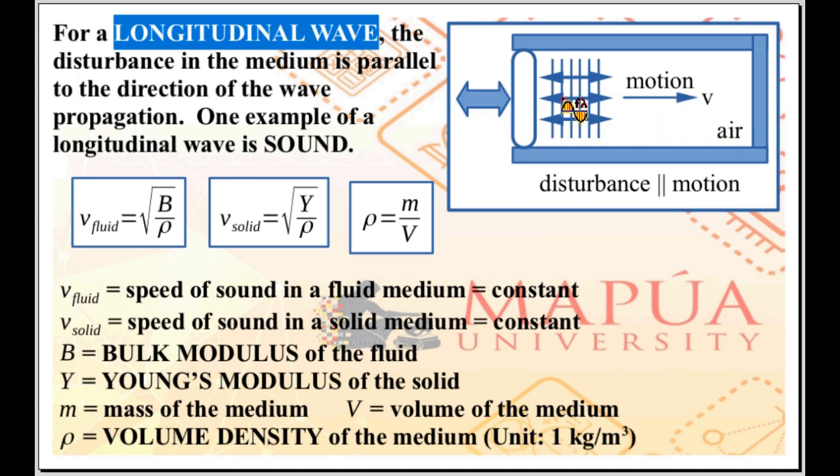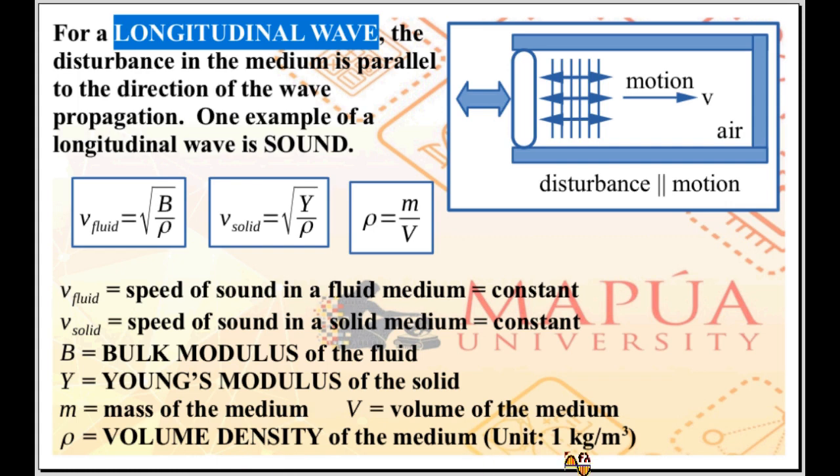This disturbance in pressure will travel down the medium. The direction of the motion, the wave propagation direction, is horizontal. The disturbance is horizontal. They are parallel with respect to each other. You have longitudinal wave. For sound wave traveling in a fluid, the speed of sound is given by square root of bulk modulus of the fluid divided by the volume density of the fluid.